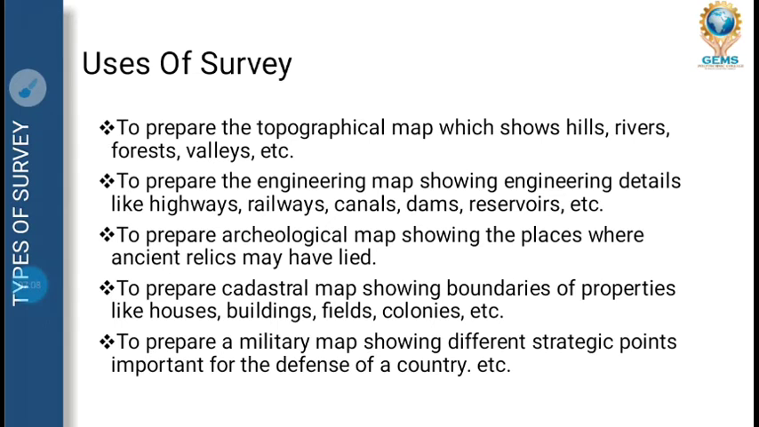Next is engineering map. What is engineering map? Engineering map shows where engineering projects have been already done or are going on, like railways, highways, canals, dam, reservoir, etc. What is archaeological map? Archaeological map shows ancient relics, where monuments were made. Now it is called monument. People go to visit and see the ancient culture. So that comes under archaeological map. Next is cadastral map. Cadastral map means marking the boundary of the given area or a region or a building or a field or a colony.